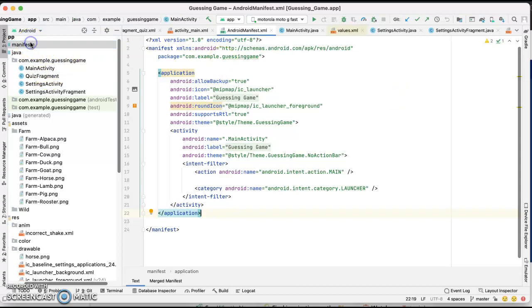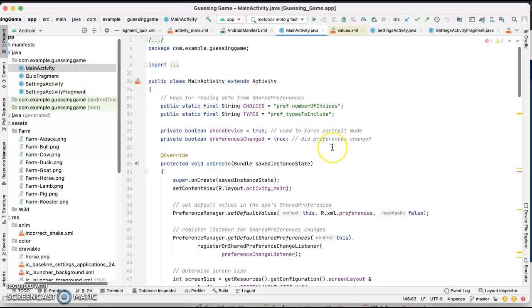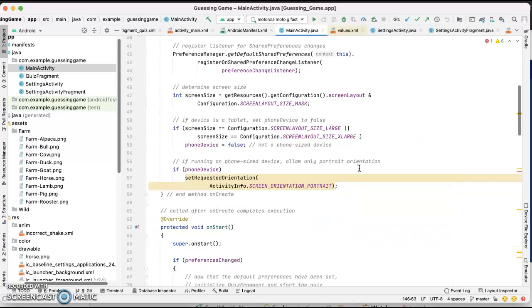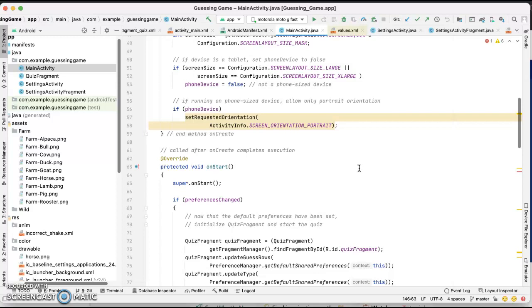This is the manifest. This is the name, Guessing Game. One of the things I added was the icon. This is the main activity, most of the Java code I copied from the flag game, just changing some of the variables.